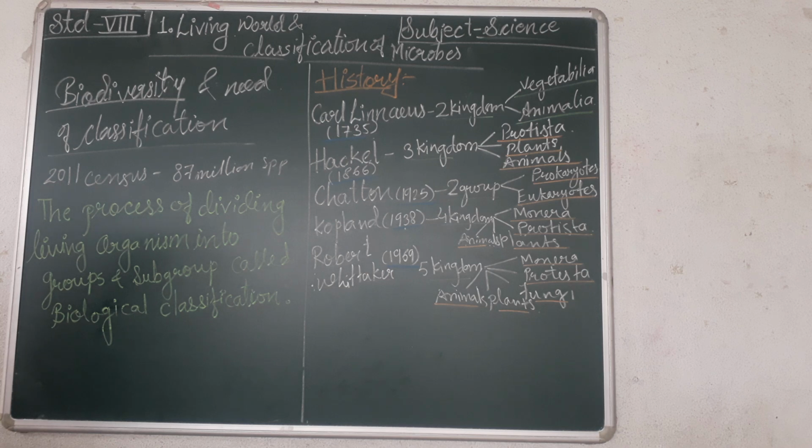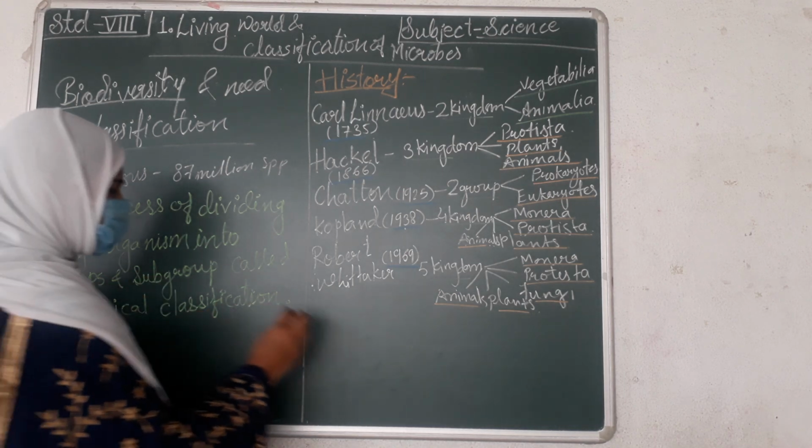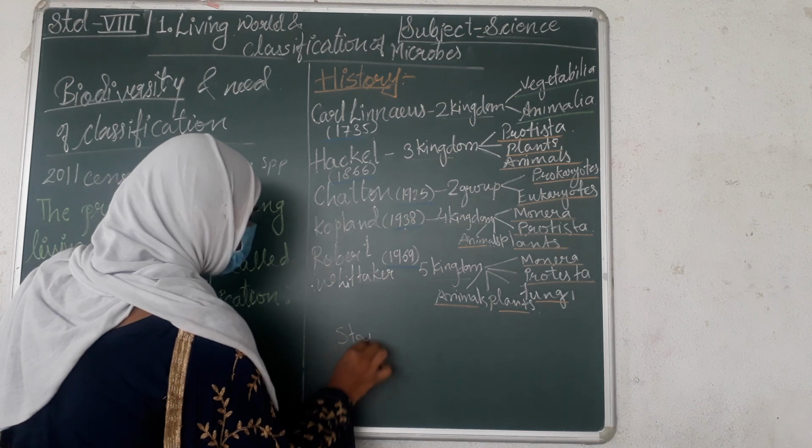Which levels of the hierarchy are considered while writing the name in binomial nomenclature? Generally, we consider two steps for writing the binomial nomenclature. The very first, name of the genus and the species. For example, if I want to write the name of a microbe, suppose Staphylococcus aureus.